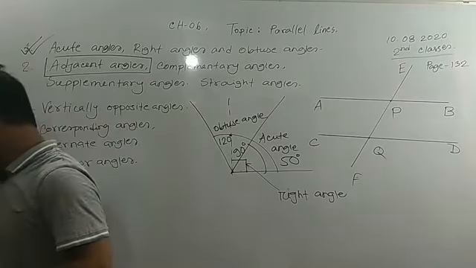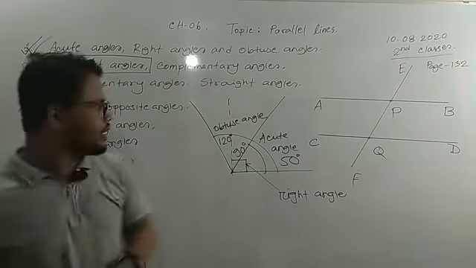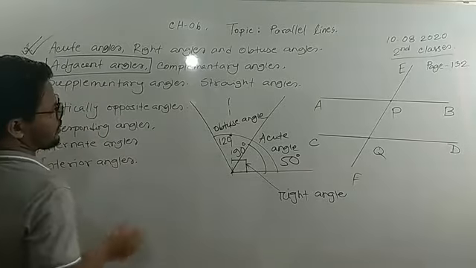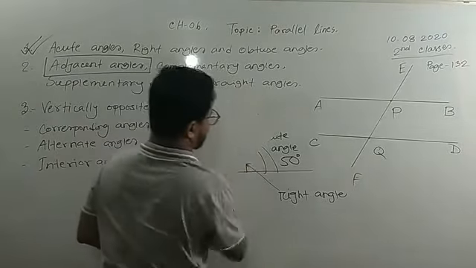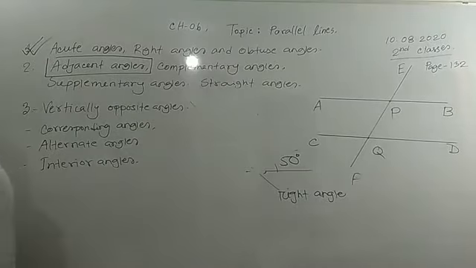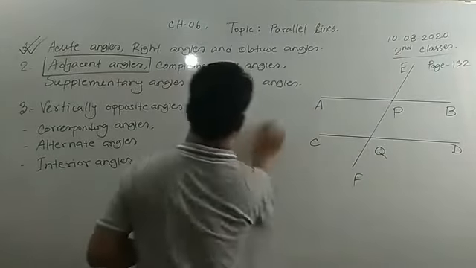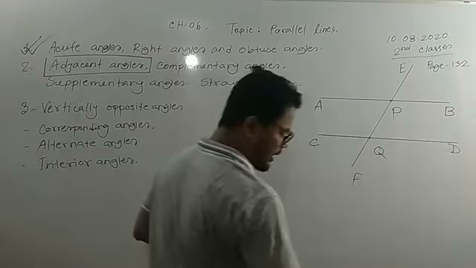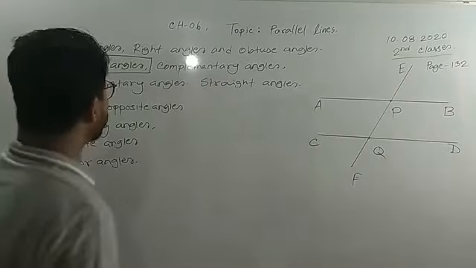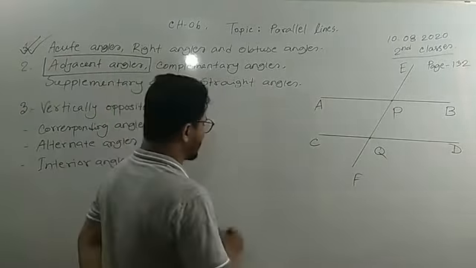So, now we will discuss this one, my dear students. If we start from here, adjacent angle. We know in an angle, how many lines do you see here?